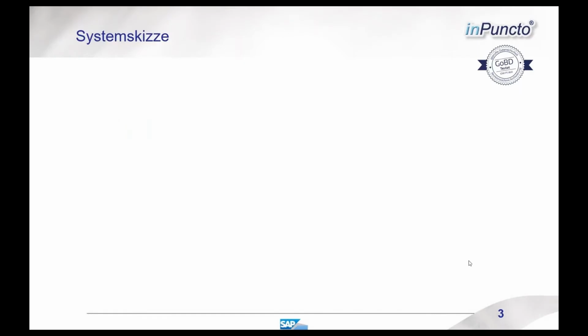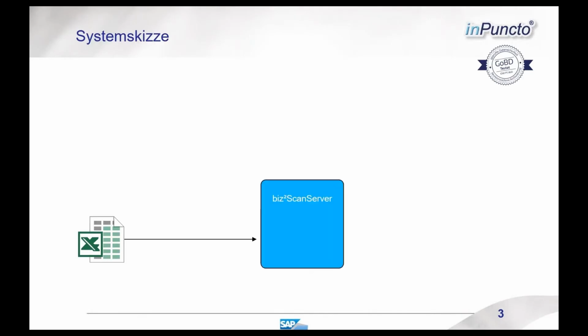So what does it look like from the system's perspective? From a schematic point of view, we have an Excel file externally, meaning on any number of computers, with various templates or files that, of course, need to be equipped with some technical features so that everything works. So here is just an example. This Excel file is sent to the scan server. There are 2 possibilities. There's a feeder via share, meaning we place it in a folder on the scan server, or it is transferred by email.